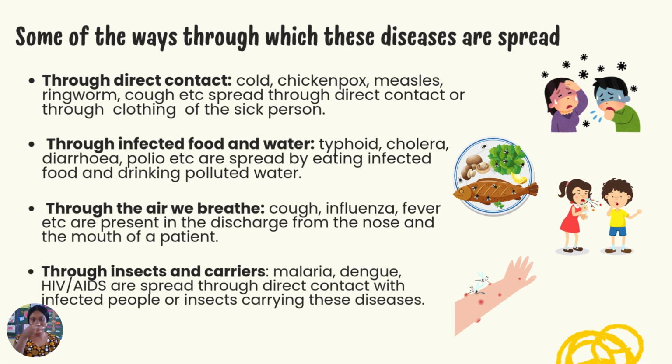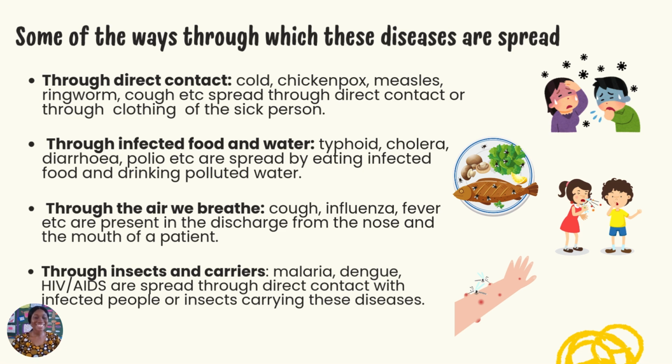So just somebody blowing their nose, catarrh, and the person doesn't dispose of it properly, you can contact that before you notice you have catarrh. Somebody sneezing carelessly, and particles of the person's sneeze land on your body or get into your nostrils. After a while or so, you find yourself sneezing. The same thing too with cough. So they are all present in the air that we breathe. Okay, so they get in through our nose, they get in through our mouth.